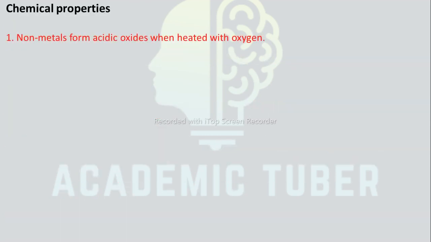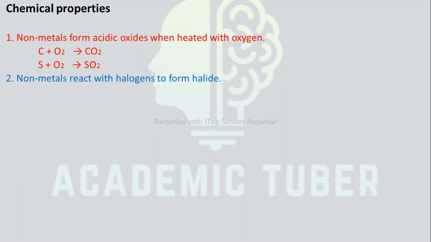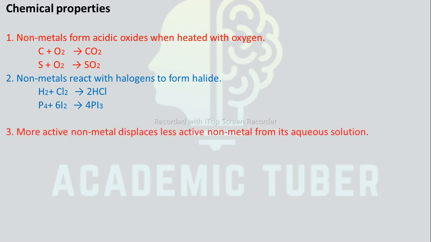Chemical properties of nonmetals. Nonmetals form acidic oxides when heated with oxygen. Carbon reacts with oxygen to form carbon dioxide. Sulfur reacts with oxygen to form sulfur dioxide. Nonmetals react with halogens to form halides. Hydrogen reacts with chlorine to form hydrochloric acid. Phosphorus reacts with iodine to form phosphorus iodide. More active nonmetals displace less active nonmetals from their aqueous solutions.